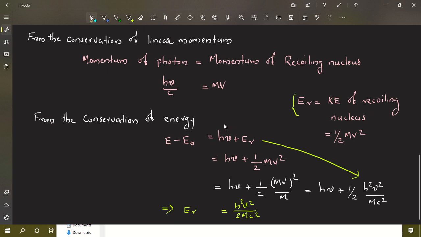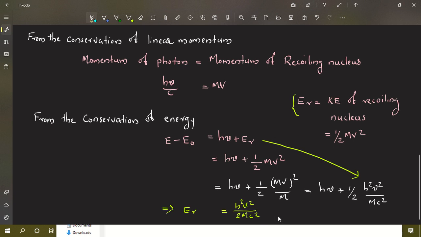We can say that we have an equation of the form h nu plus Er, and we get an equation of the form h nu plus half h square nu square by mc square. Comparing these two equations, you can say that the nuclear recoiling kinetic energy is equal to h square nu square by 2mc square.